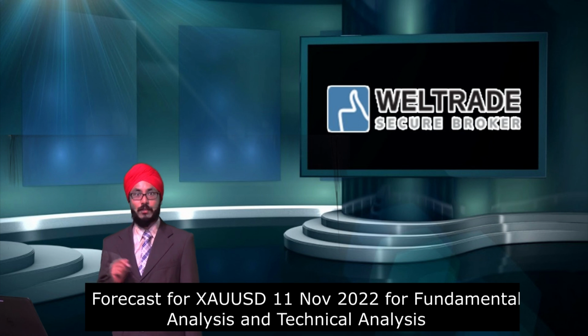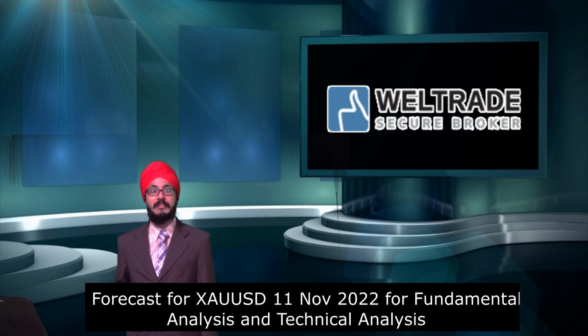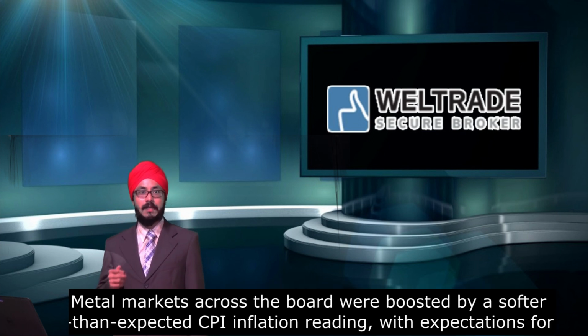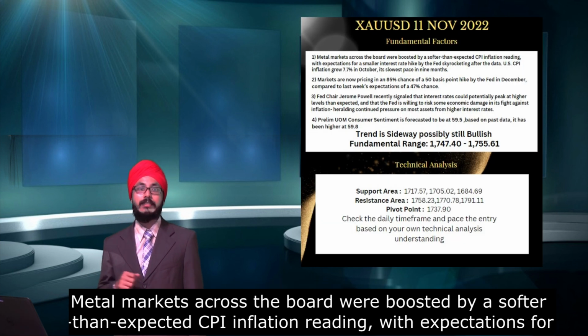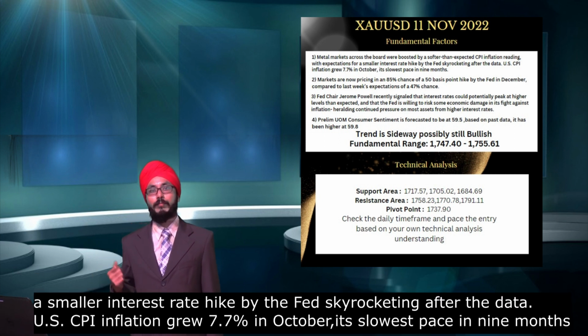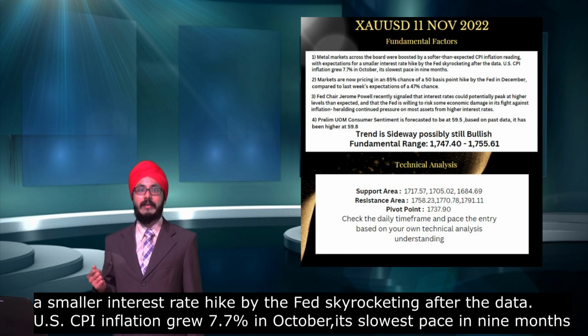Today I am going to focus on the gold trend based on fundamental analysis and also technical analysis. Firstly, as we can see, the metal markets have risen due to the CPI inflation data, which has been at 7.7%. This is helping the gold price soar really high and ensuring that the dollar has lowered.